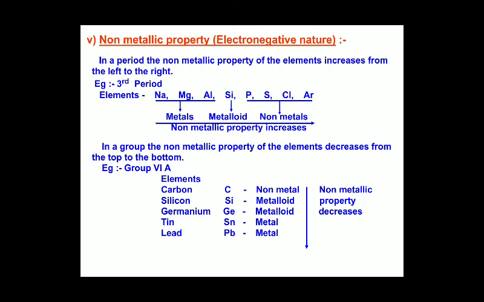Another important thing is they may ask the laws, that is the modern periodic law, Mendeleev's periodic law, the law of octaves, and the law of triads. These laws are very important, and these properties, or trends of the modern periodic table, are the important things to be learned in this chapter.